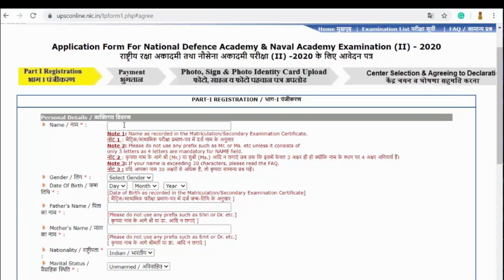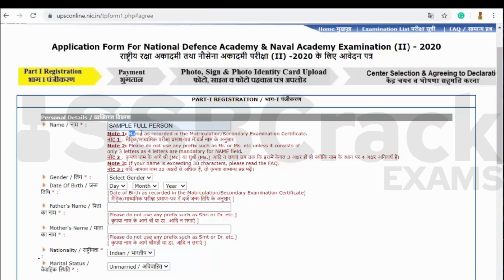Now I will go through the name and write the name here. I'm writing a sample name for reference purposes. Here you have to write your own name. Please remember the name should be as recorded in the matriculation or secondary examination certificate. That means it should be exactly as mentioned in your 10th class certificate itself.